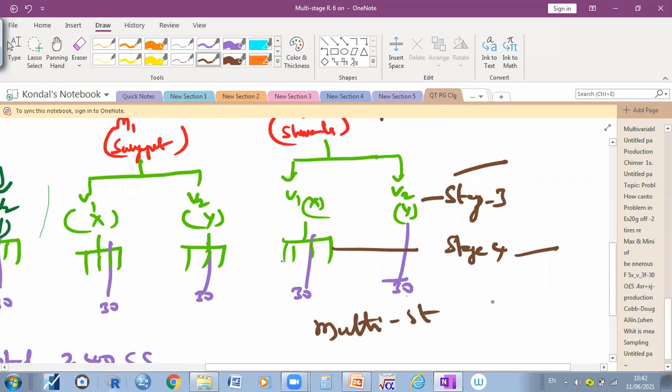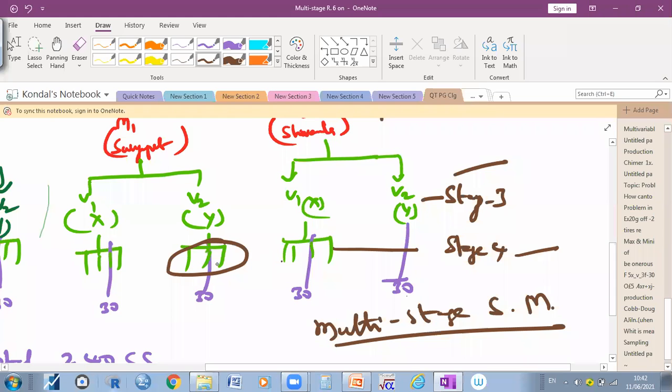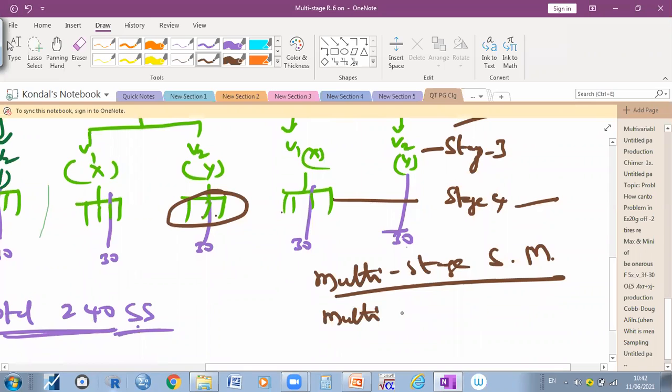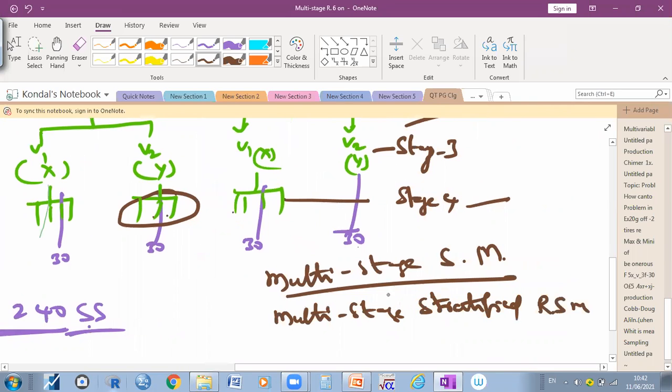For example, when you are taking data from the small and marginal farmers, it is called the multi-stage stratified random sampling method. Here we are stratifying on the basis of size, that is small, medium, large, right? We are converting the data from heterogeneous to homogeneous. This is the multi-stage stratified random sampling method.